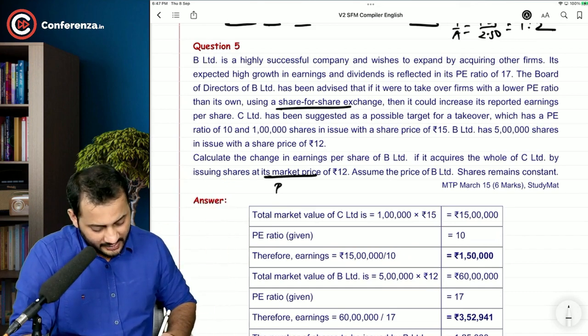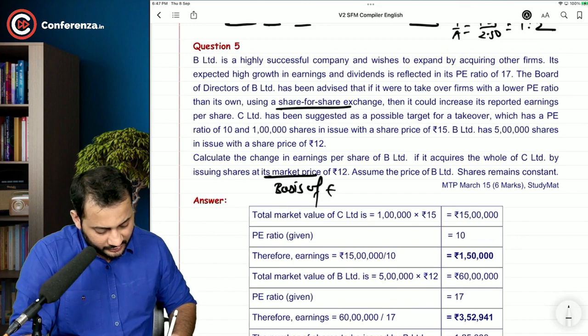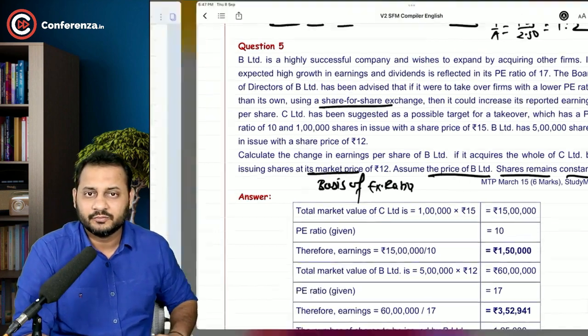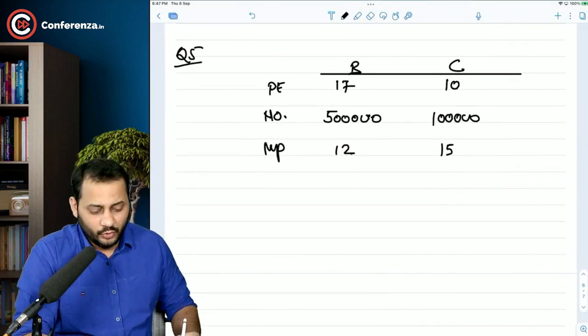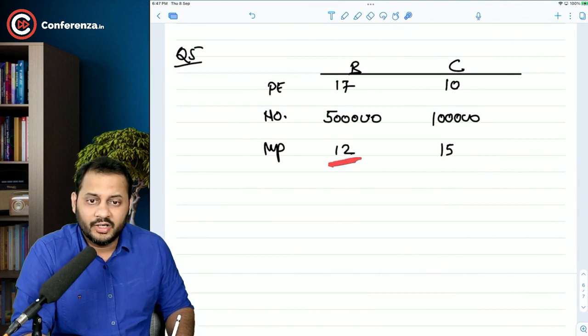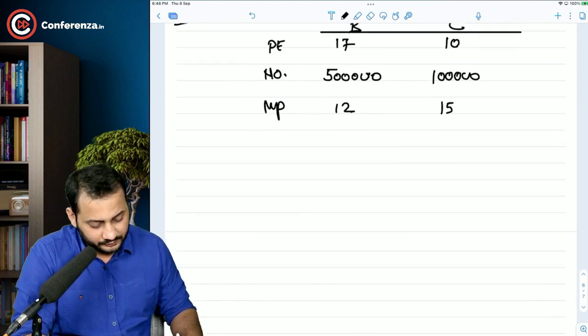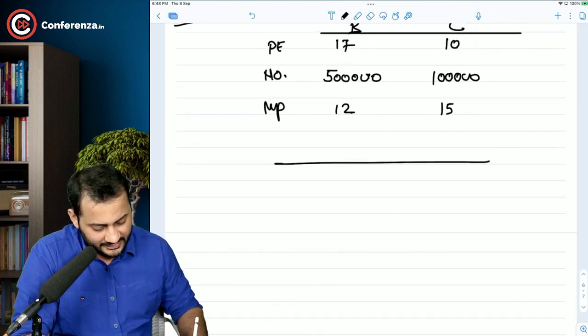So market price is the basis of exchange ratio, right? Assume the price of B Limited shares remains constant. And it's very much simple. You are giving them your shares of 12 rupees. So practically speaking, if you want to calculate, it's very easy, sir.